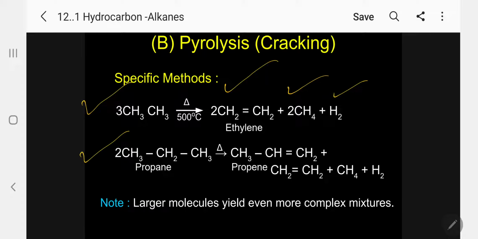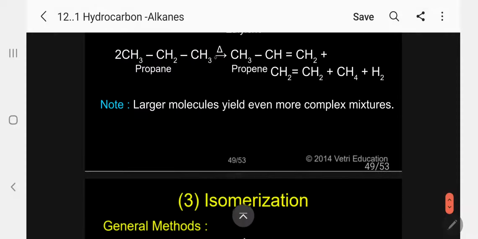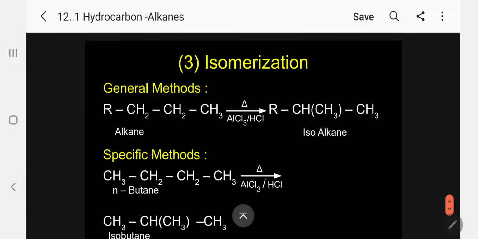Suppose I take 2 moles of propane: propylene and ethylene, methane and hydrogen are produced. Kindly follow. Large molecules yield even more complex mixtures. Only simple molecules will give a simple mixture. But if the length of the chain increases, the complexity of the mixture also increases. This is called cracking. Petroleum will be cracked like this to form hydrocarbons.